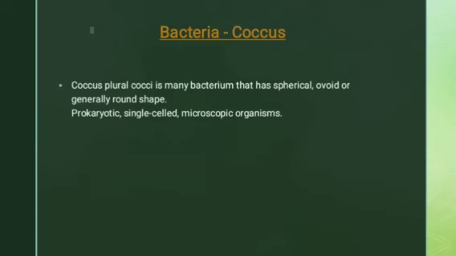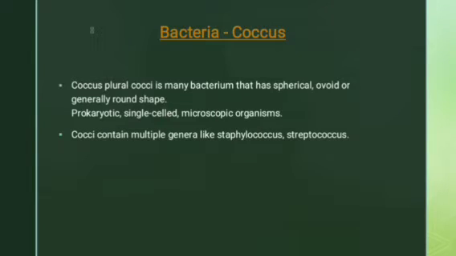What is coccus now? Coccus is a singular word and the plural form is cocci. Cocci are many bacteria that have a spherical, ovoid or generally round shape. Okay students, they are prokaryotic, single-celled microorganisms. We know that these are single-cell organisms, meaning they are unicellular organisms and we cannot see them with our naked eyes.